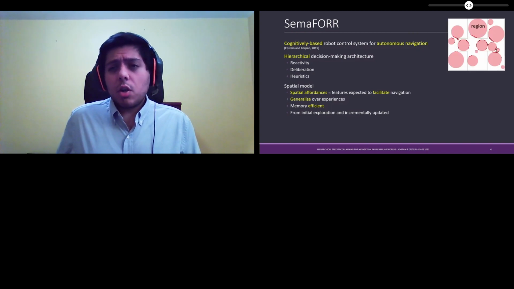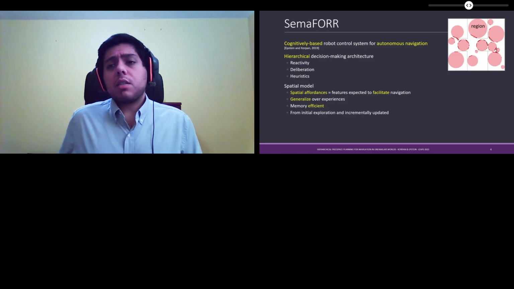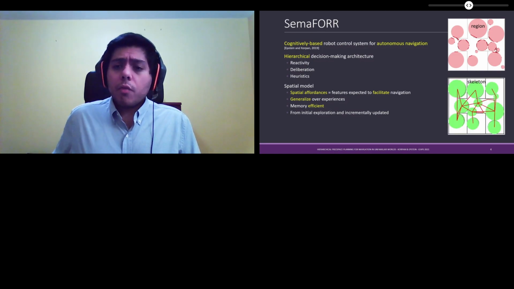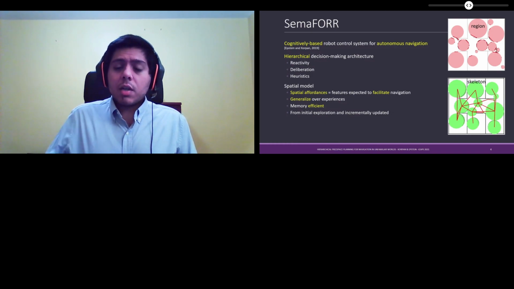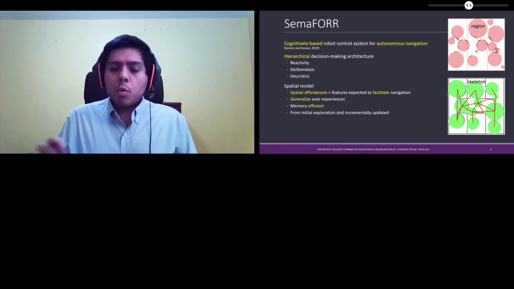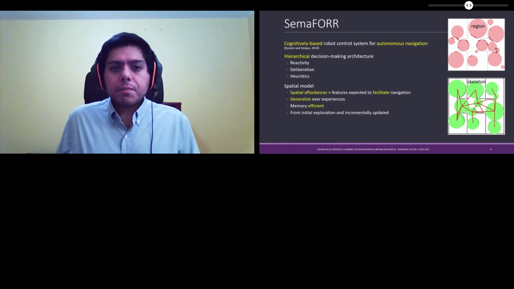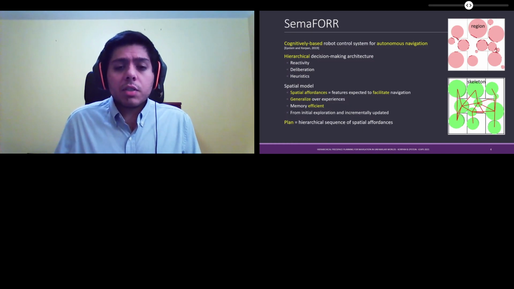Here's a spatial affordance called a region. It's a circle that represents unobstructed free space. From a set of regions, we can learn a skeleton. This is a graph-like structure that creates an edge between two regions if the robot ever traveled between them. Given the spatial model, Semaphore's plan is a hierarchical sequence of spatial affordances.